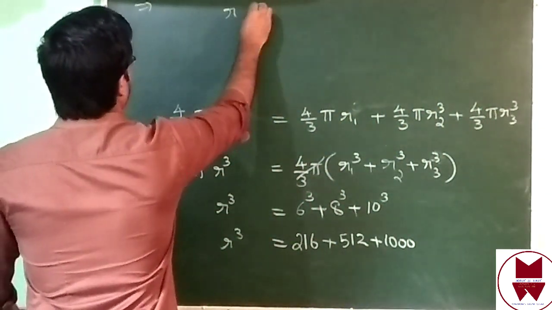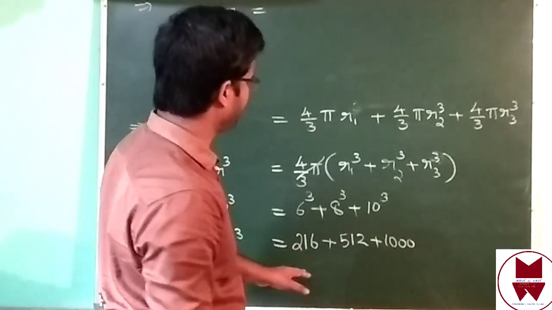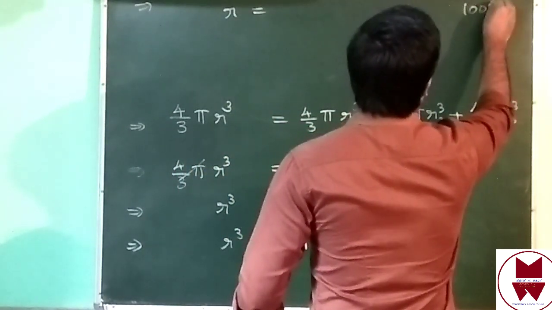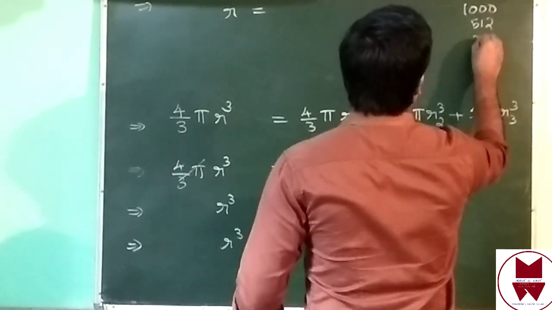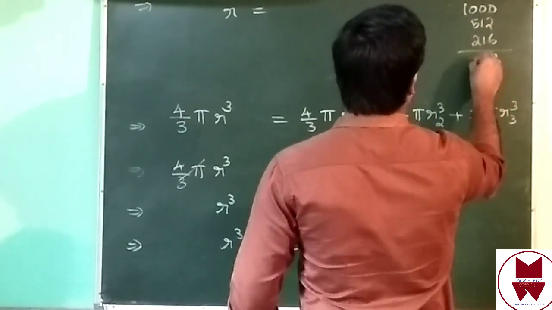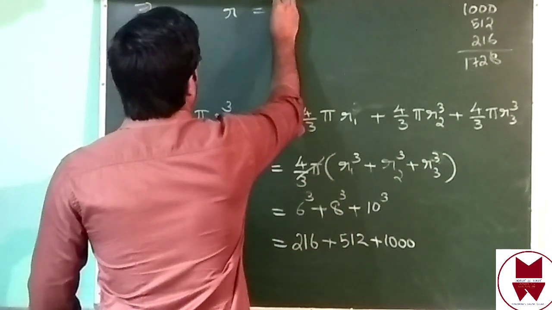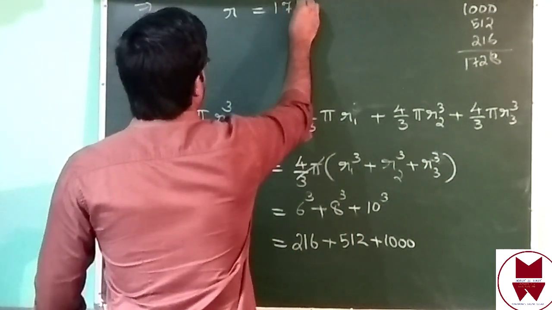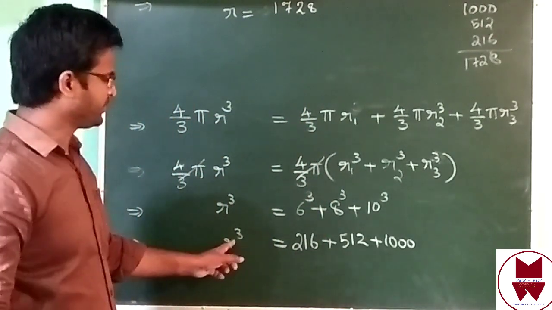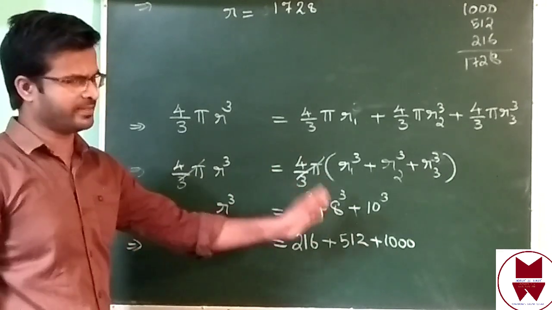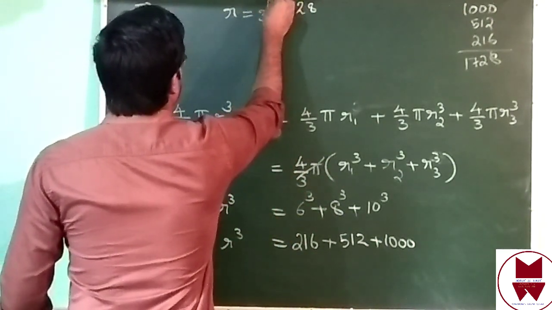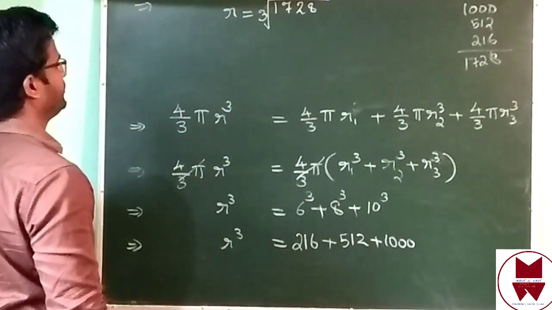Then r cube equal to 216 plus 512 plus 1000. Just add 1000, 512, 216, we'll get 1728. Then in the left side r cube is there. Cube bring to right side, that will be cube root. Right? r equal to cube root of 1728.